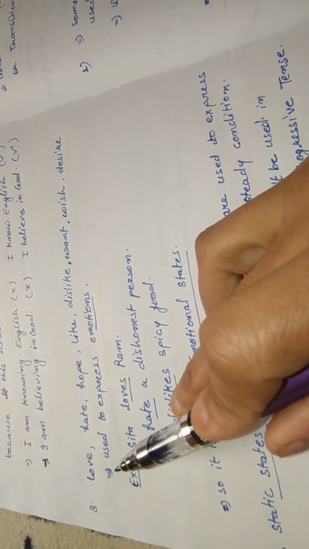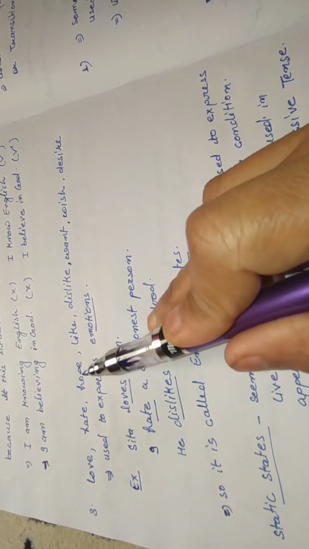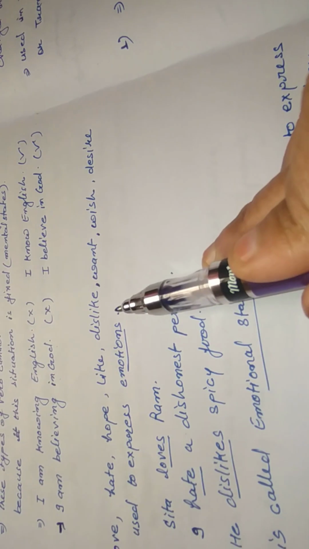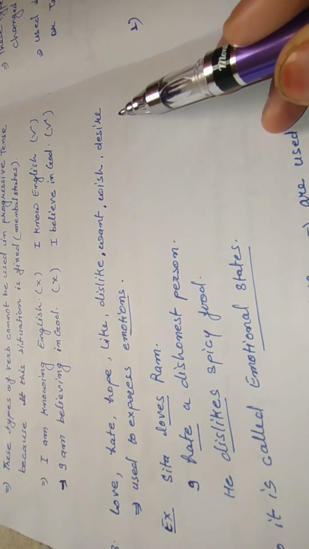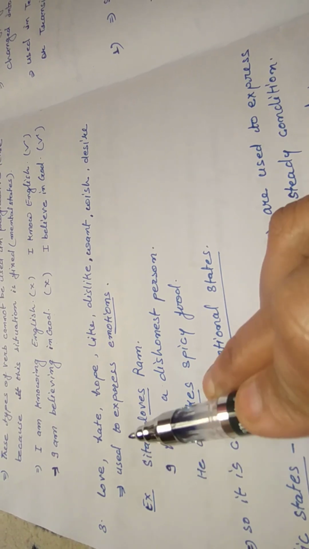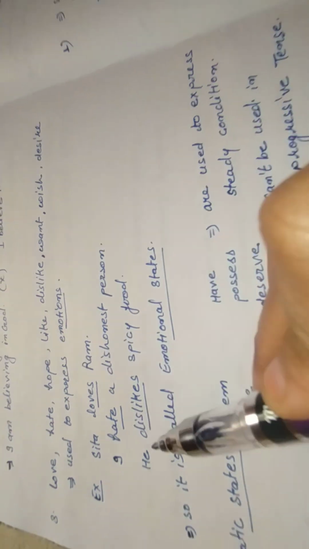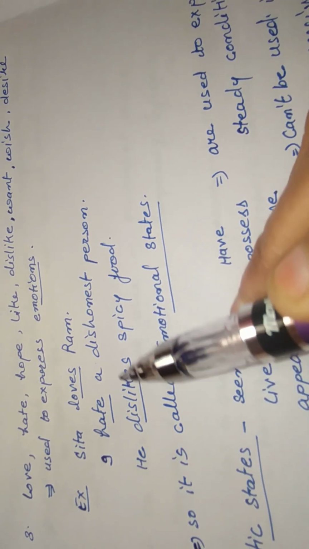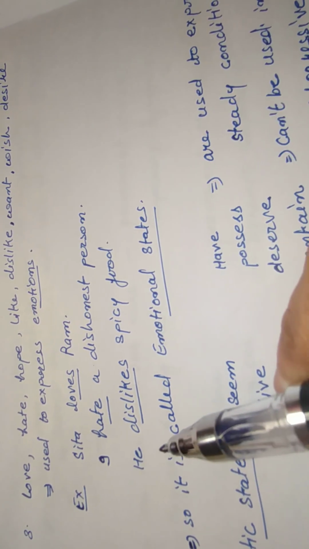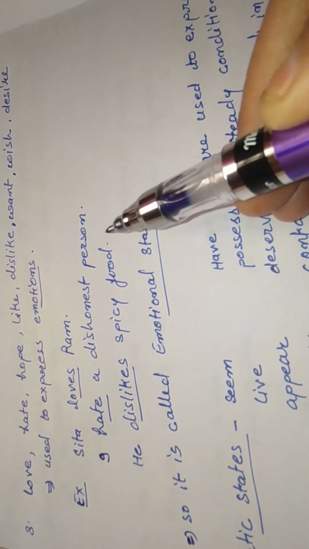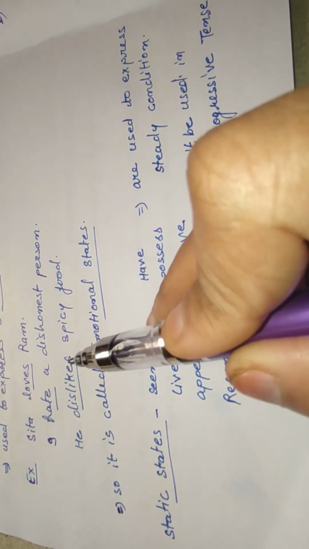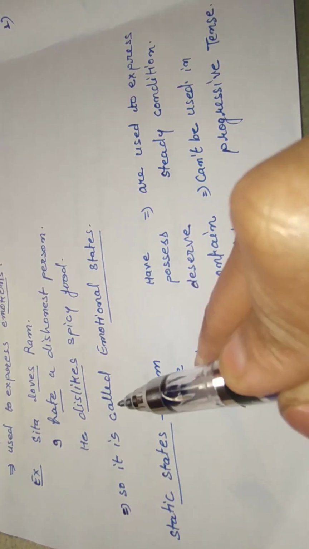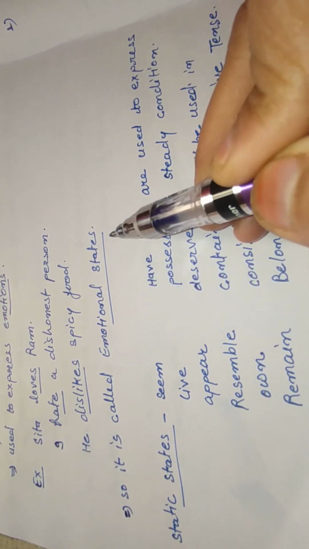The third point: love, hate, hope, like, dislike, want, wish, desire are used to express emotions. Example: Sita loves Ram. I hate a dishonest person. He dislikes spicy food. On the basis of this, it is called an emotional state.